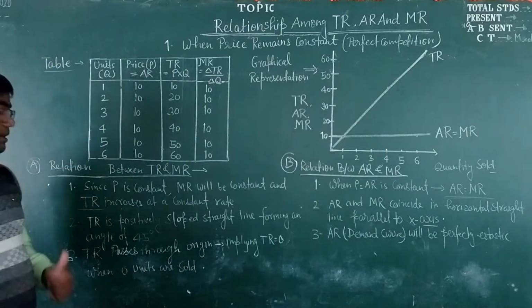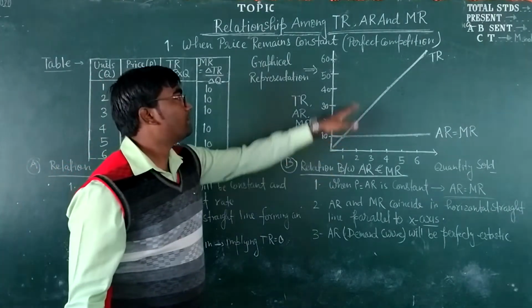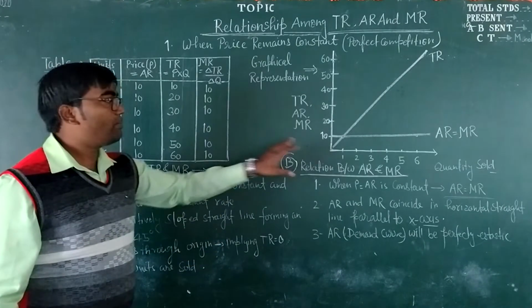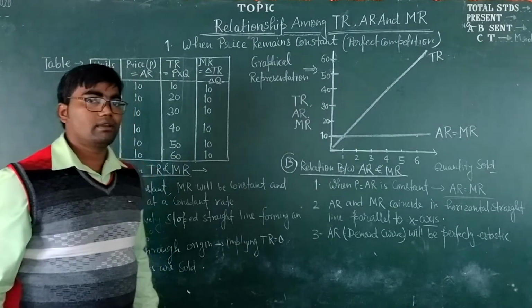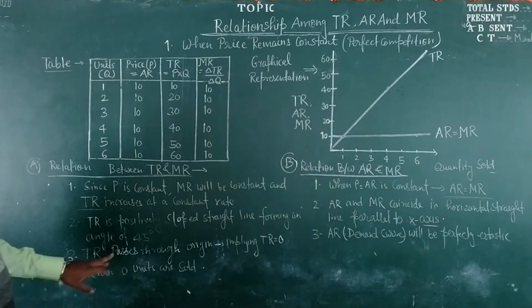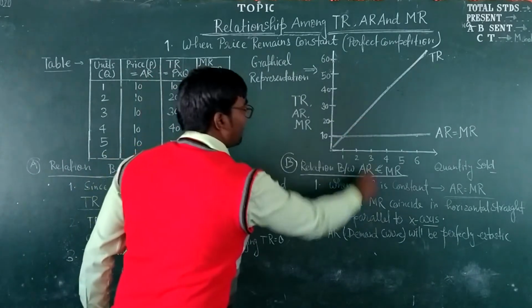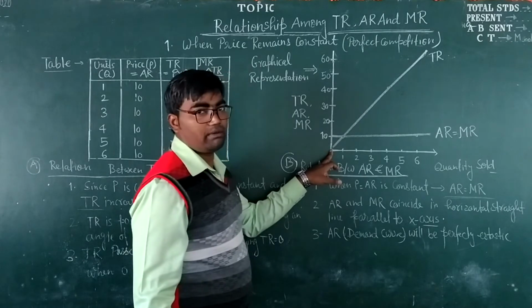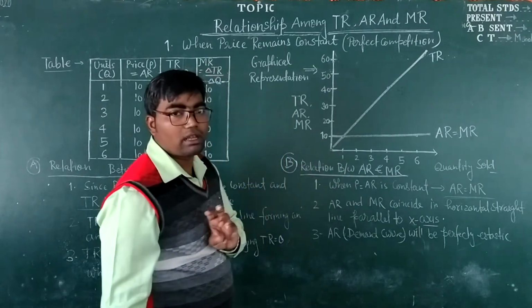And the second relationship is that total revenue is a positively sloped straight line forming an angle of 45 degrees, and total revenue passes through the origin, implying that when the quantity sold is 0, total revenue will be 0.